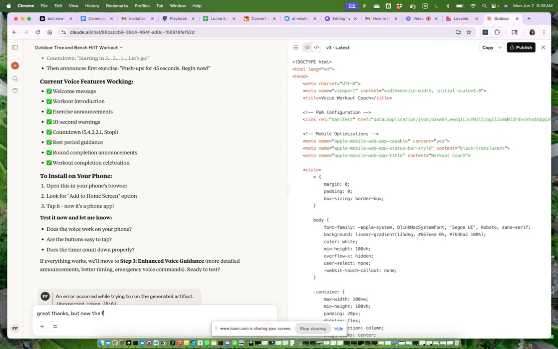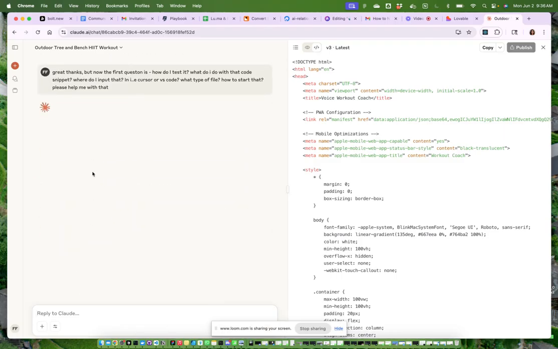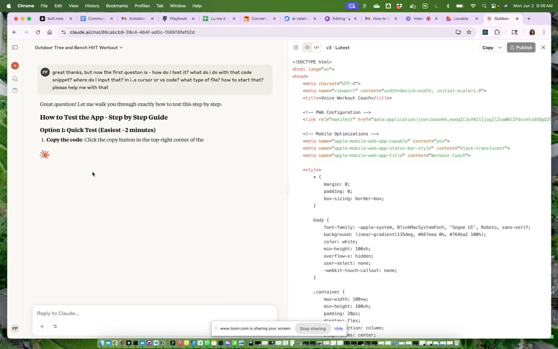But now the first question is, how do I test it? What do I do with that code snippet? Where do I input that? In, i.e., Cursor or VS Code? What type of file? How to start that? Please help me with that. So you need to be very specific, and even if you don't really know, that's exactly what it does, right?